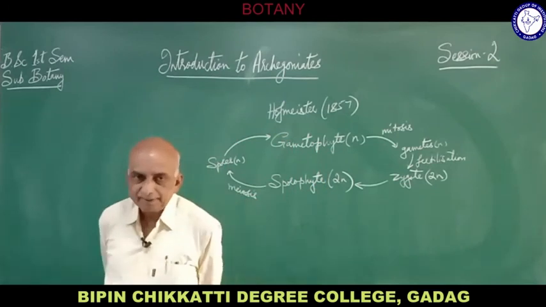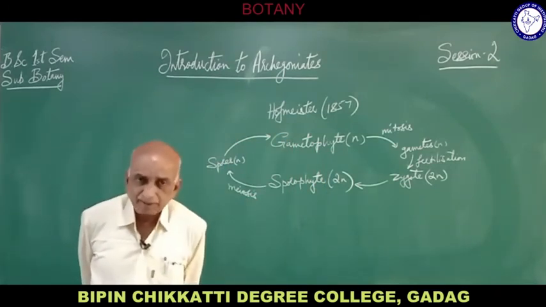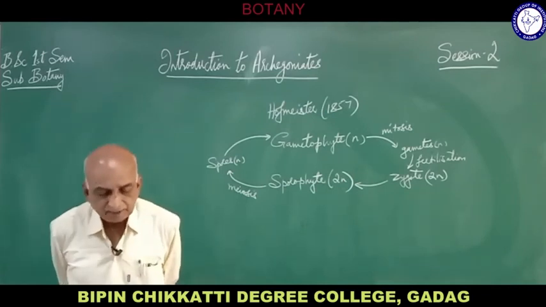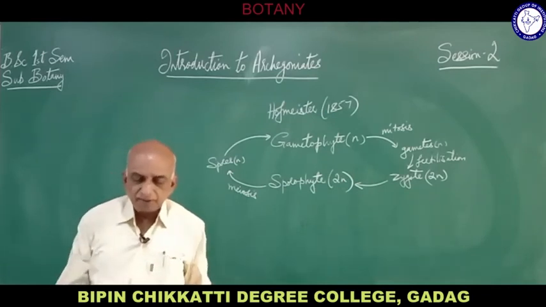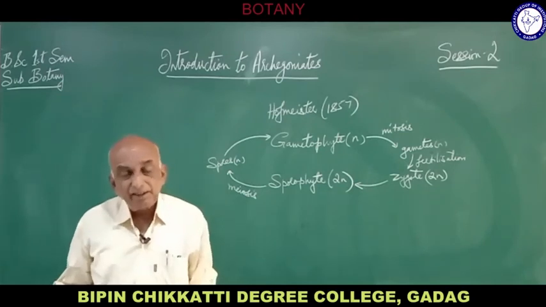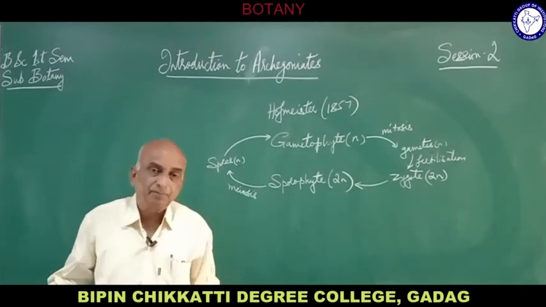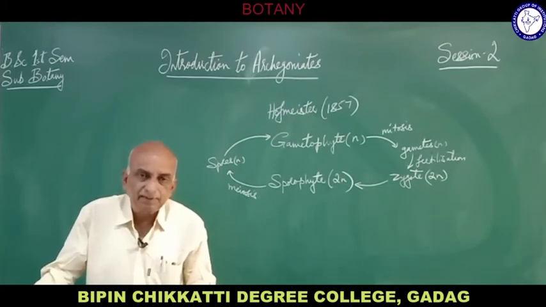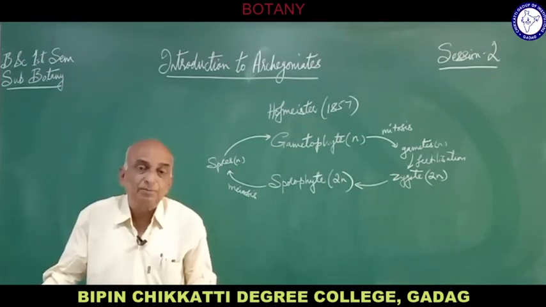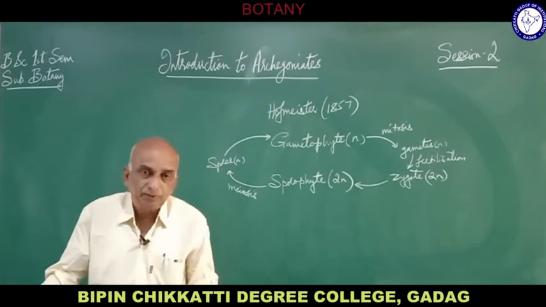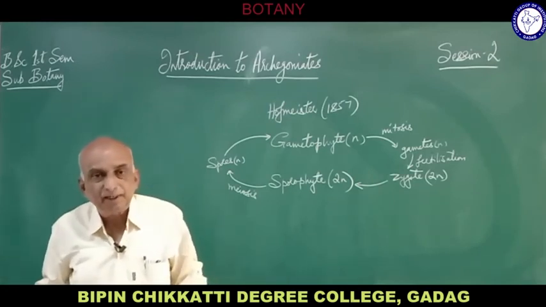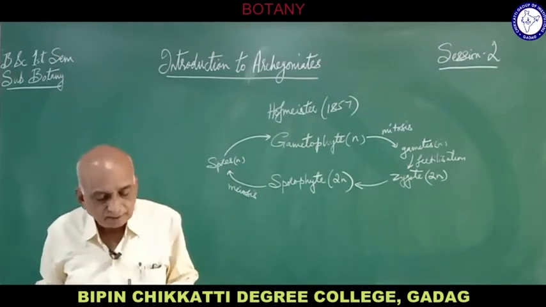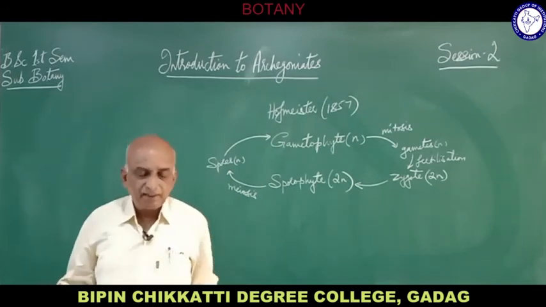So in liverworts and mosses, the sporophyte is not well developed, and hence it depends on the gametophyte, and it is developed on the gametophyte itself. It is largely dependent, in other words, it is parasitic on the gametophyte. So to give a clear idea, the sporophyte is a parasite on the gametophyte. It is dependent on the gametophyte in the case of liverworts and mosses.